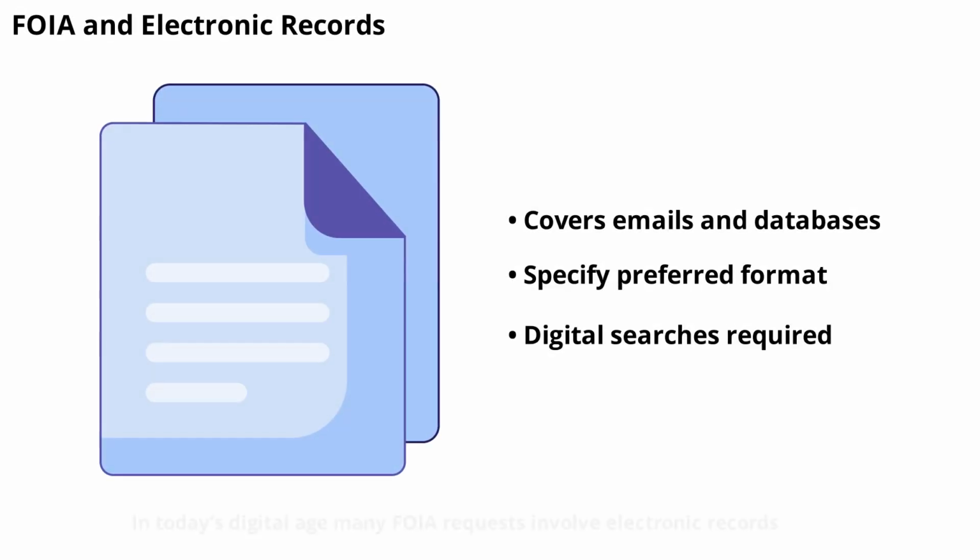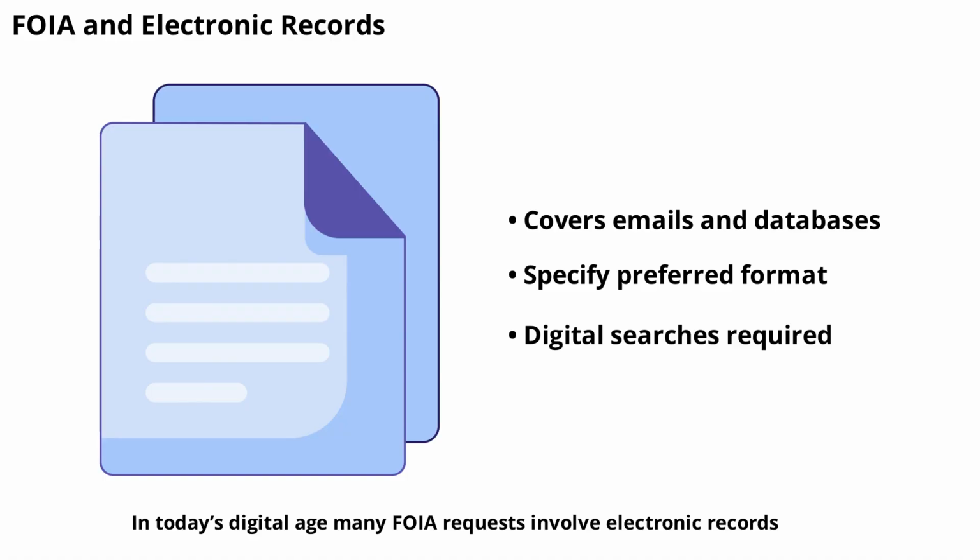In today's digital age, many FOIA requests involve electronic records, such as emails or databases. Agencies are required to search electronic files just like paper records. Be sure to specify the format you prefer, such as PDF or Excel, when making your request.